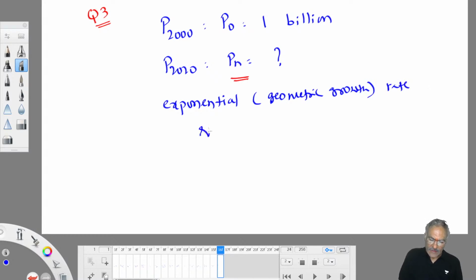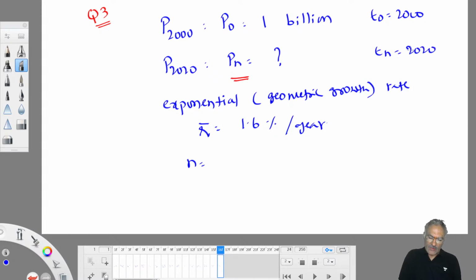R bar is given as 1.6% per year. So R bar is given in terms of years. The N value you have to work out in years only.